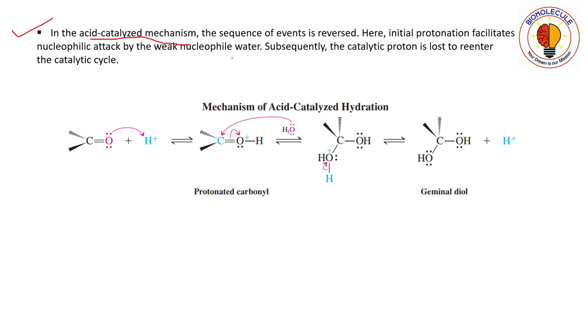So the sequence of events is reversed here. Here initial protonation facilitates nucleophilic attack by the weak nucleophile water. So first protonation occurs. After protonation, the weak nucleophile can go and attack the carbonyl carbon. So this one is a protonated carbonyl.